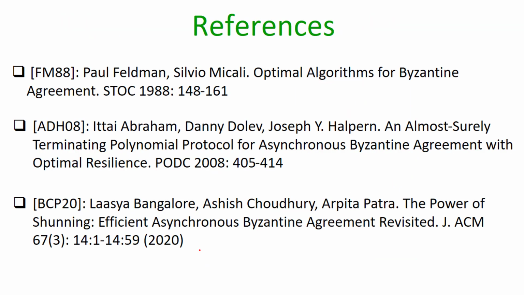So these are the references which are used in the talk. FM88 refers to the classic work of Feldman and Micali. ADS08 is the almost surely terminating protocol due to Abraham et al. And BCP20 is the improvement of that almost surely terminating protocol due to Bangalore et al.